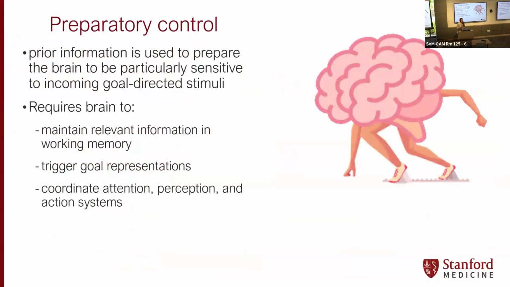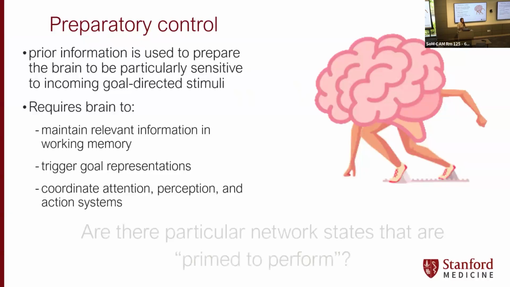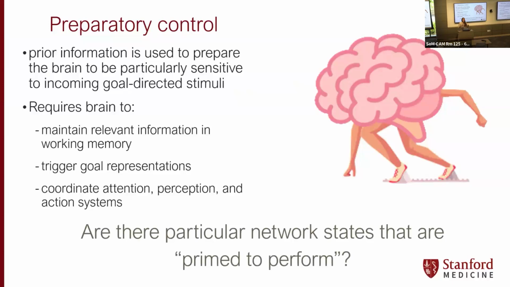And this is the state whereby the brain is using prior information to prepare to be particularly sensitive to incoming goal-directed stimuli. So it's accessing different parts of the network to maintain relevant information in working memory and trigger goal representations, and coordinating your attention and your perception and your ability to react to a stimulus. And preparing to be better able to respond to a cognitive load. So the question that our lab is really interested in is, are there particular network states that are primed to perform, that are primed to respond to a cognitive challenge?